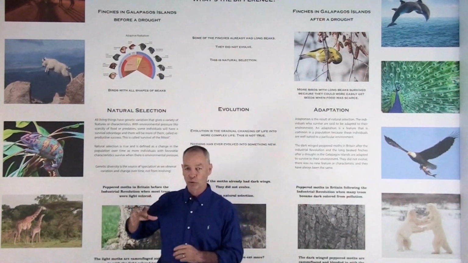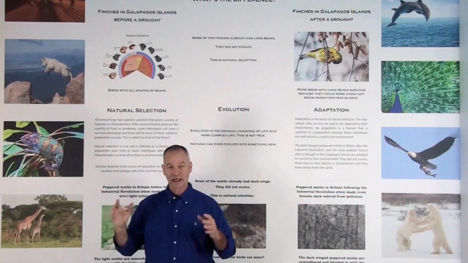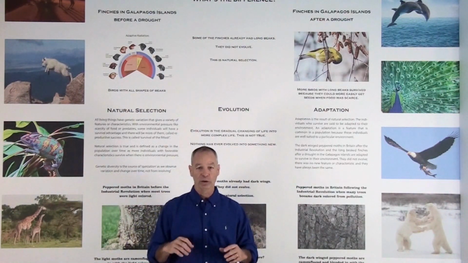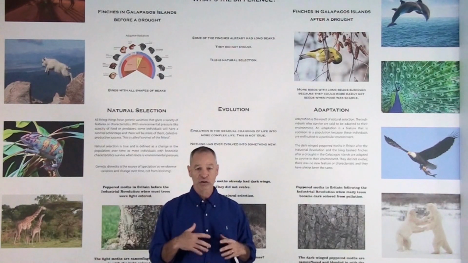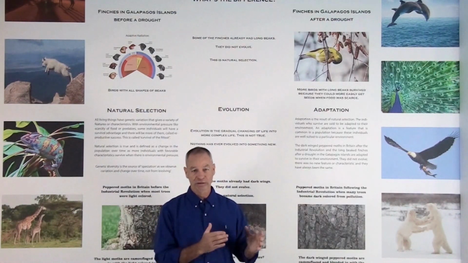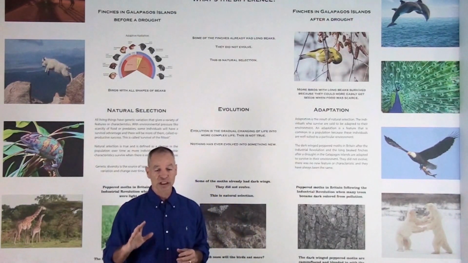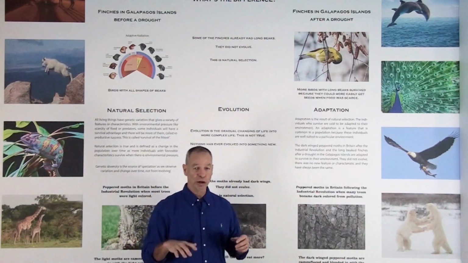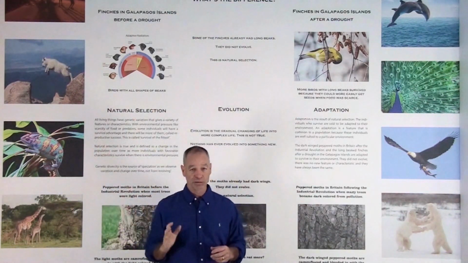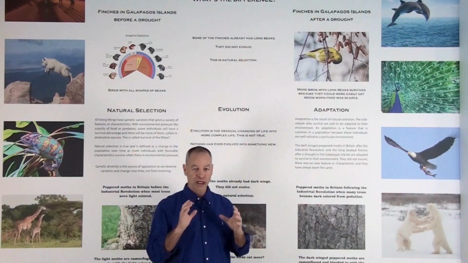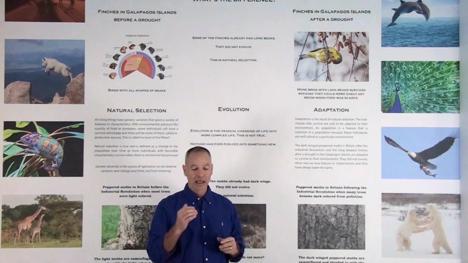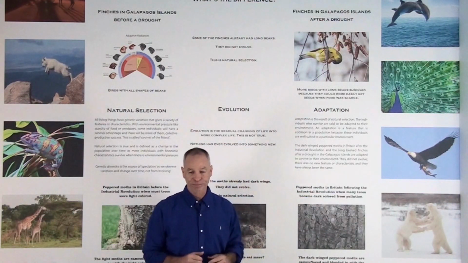So there was a variety of characteristics, then environmental pressure with scarcity of food, and then some of the birds were selected, natural selection, because they had a survival advantage. But here's the key point. Those birds already had long beaks before the drought. They didn't evolve into something new because of that. It just changed who survived. Nothing evolved into something new.